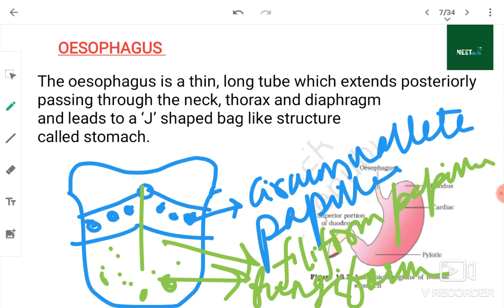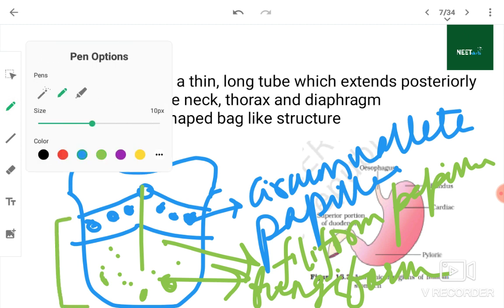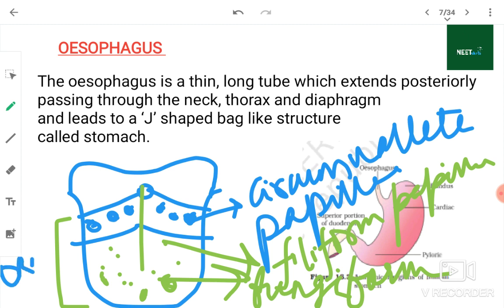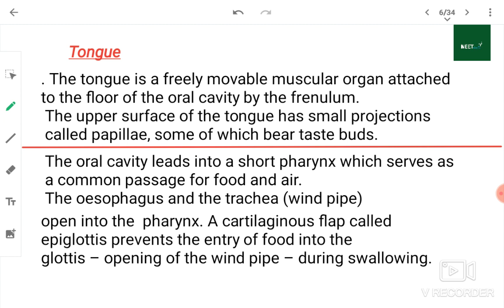Okay, and now this part of the tongue is known as the oral part, and this part is known as the pharyngeal part of the tongue. Here only we will have lingual tonsils present. So the tongue has small projections called papilla, some of which bear taste buds.